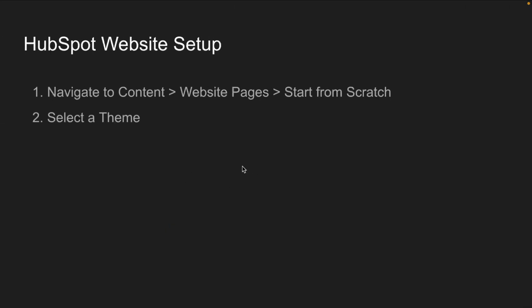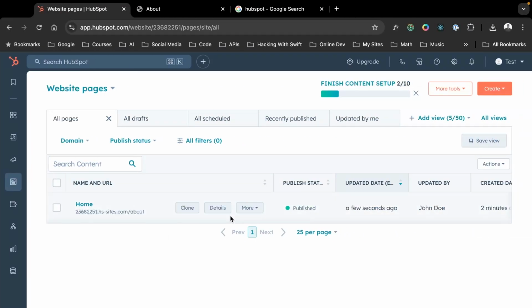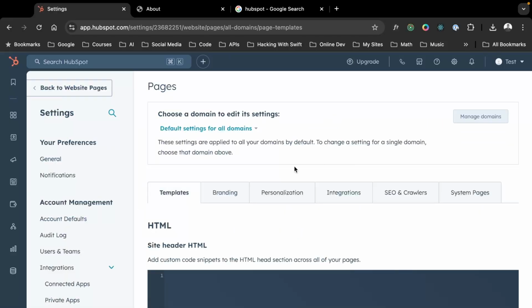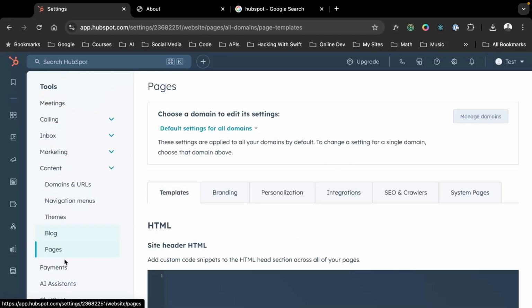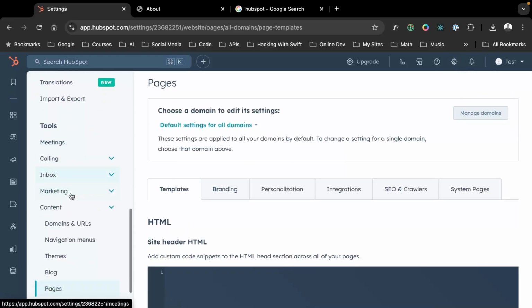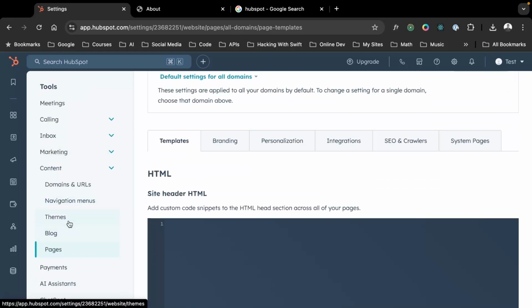Now, in the next part of this section, we're going to set up system pages. We're going to come back to this section in a moment, but I want to do something that most people forget and don't deal with until after the fact, and it's a little frustrating for them. So here in settings, if you click the gear and then on the left hand side, you navigate all the way down to the bottom left and you go to pages.